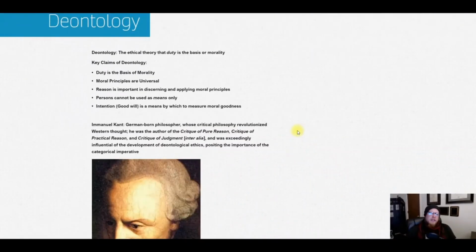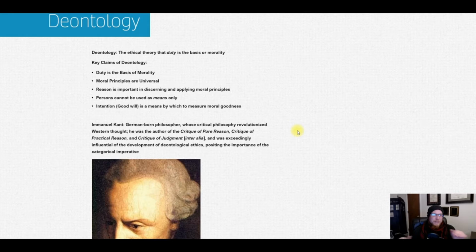Alright, let's begin with deontology. Deontology is the meta-ethical theory that duty is the basis of morality. Some of the additional key claims of deontology are that moral principles are universal. That's why it's a universalistic theory of ethics. Reason is important in discerning and applying moral principles, which is a common feature in universalistic theories of ethics.